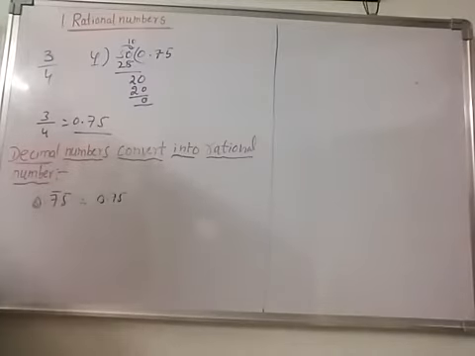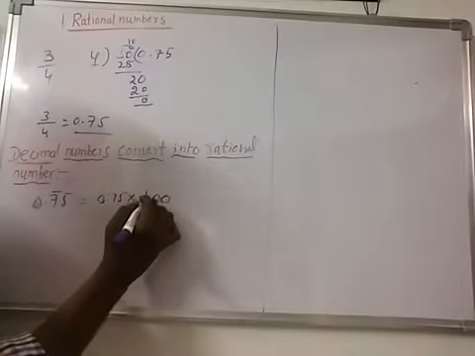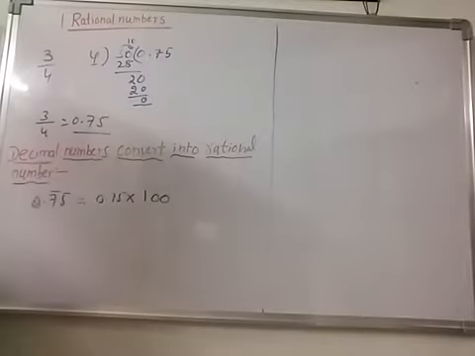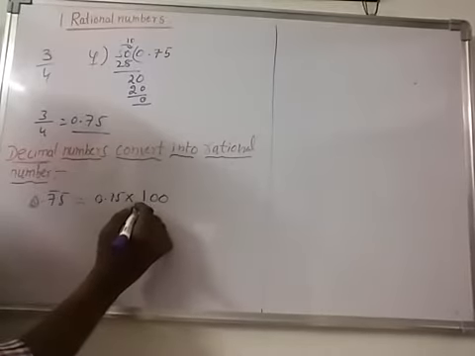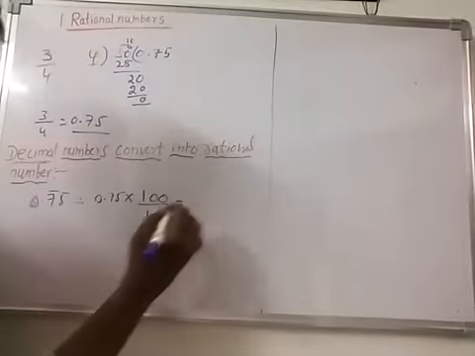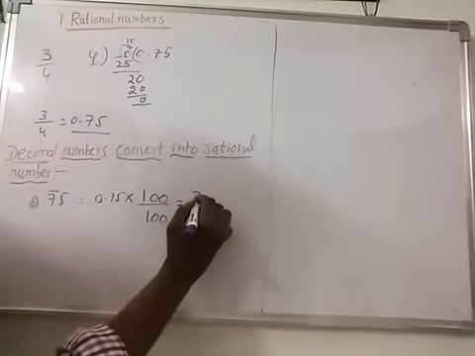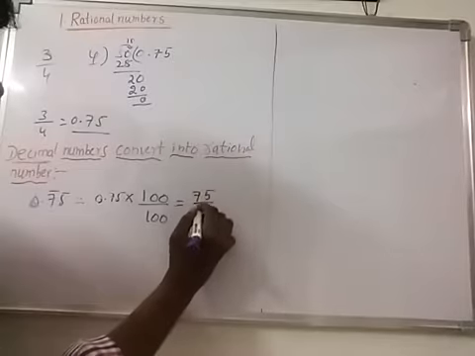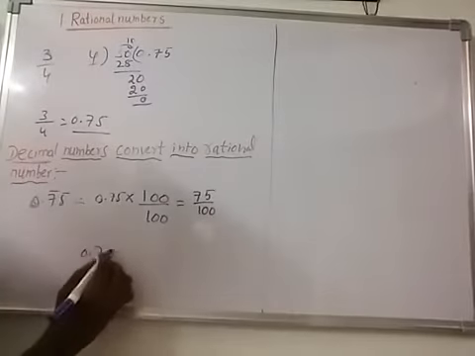As many zeros as we can write, we take, and also we write 1, that is 100. So 0.75 is multiplied and divided by 100, then we will get 0.75 into 100 is 75 by 100.